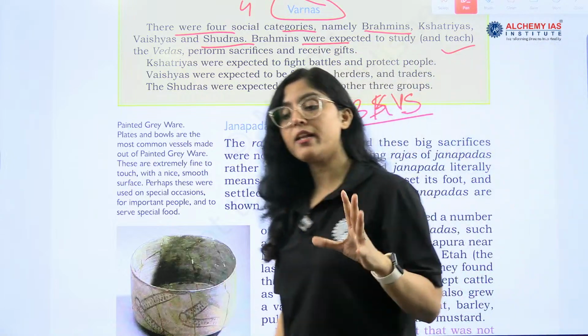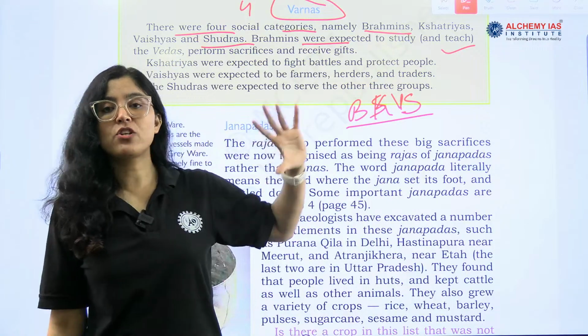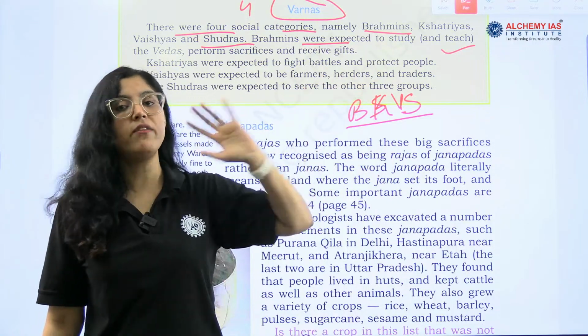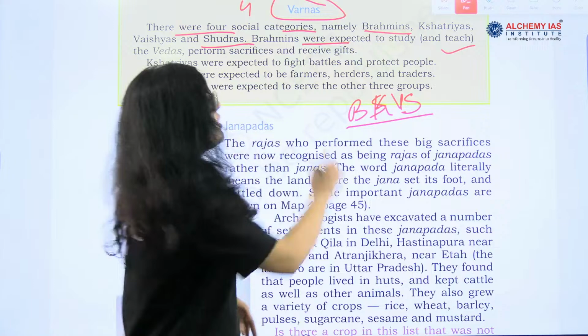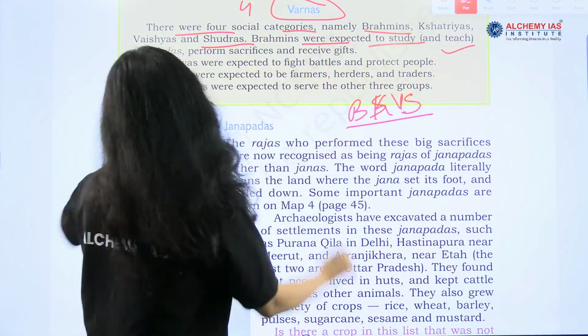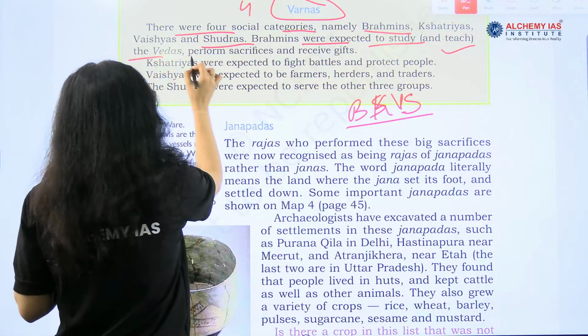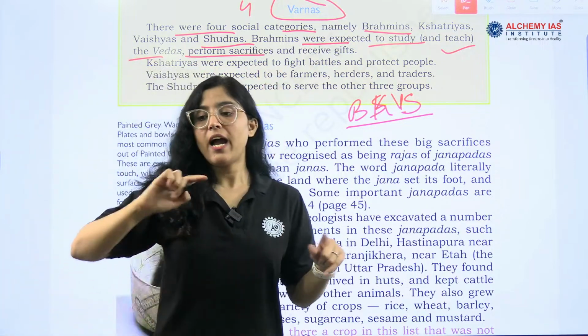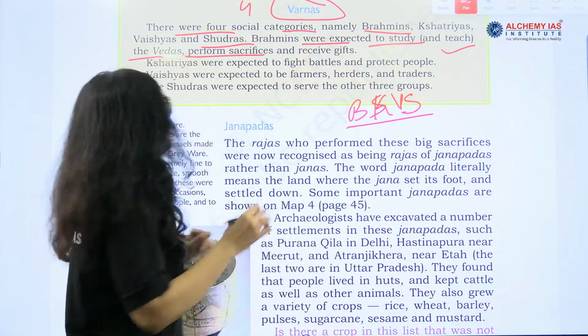It is clearly telling us what is the role and function of Brahmin, Kshatriya, Vaishya and Shudra. So Brahmins were basically what? They were expected to study and then teach. Brahmins were also performing sacrifices and receiving gifts. So this was also the case, right?